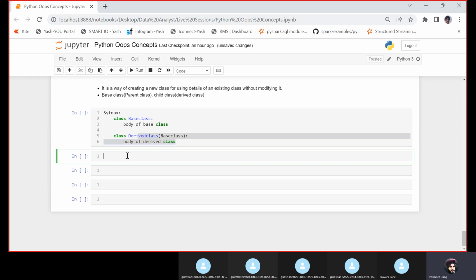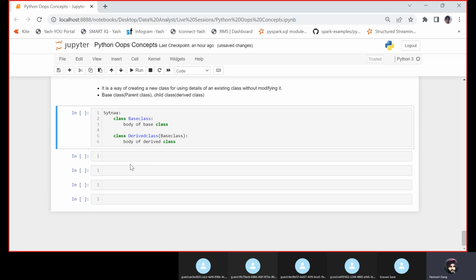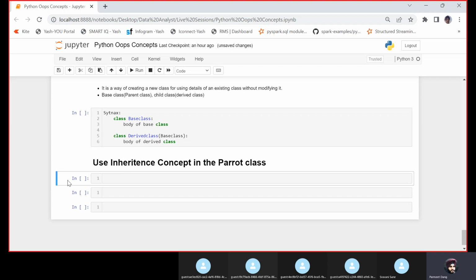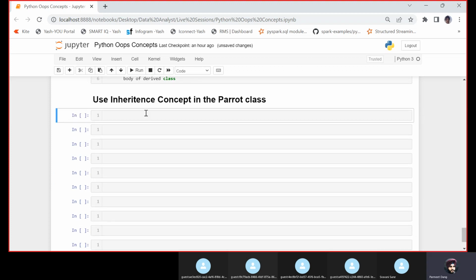So let us see. Now we will take the same parent class example and try to use the inheritance concept in it.